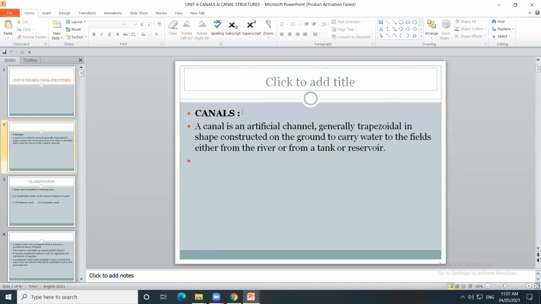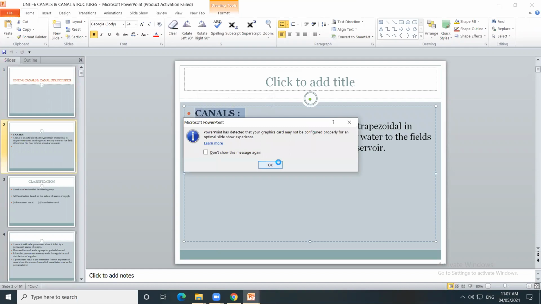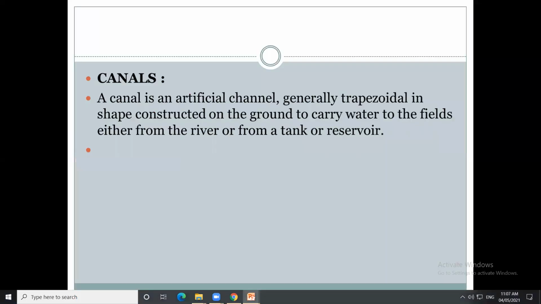So what are the canals? First we'll see the definition of the canal. Canal is an artificial channel. It is an artificial structure, generally trapezoidal in shape, which is constructed on the ground to carry water to the fields, either from river or from tank or reservoir.